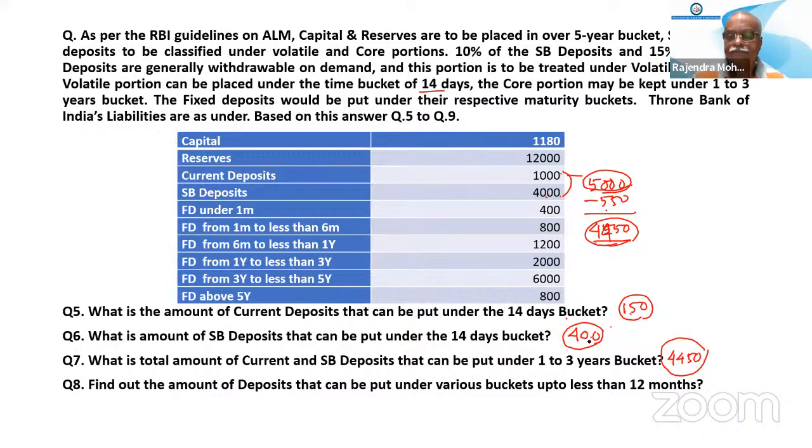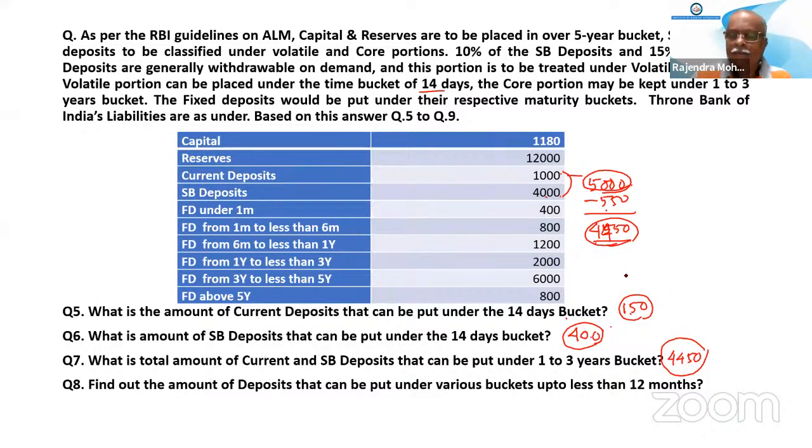But sir, one thing. Here it is stated that the volatile portion is kept in the 14 days bucket, and the core portion will be kept under the 1 to 3 year bucket. So the core portion is 4,000 minus 400 and 1,000 minus 150. Okay, you do it that way, and see whether it comes the same or not.